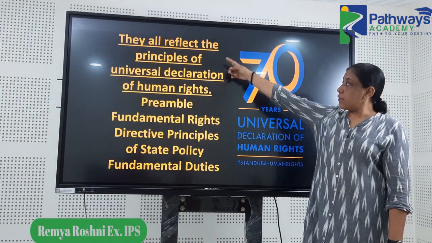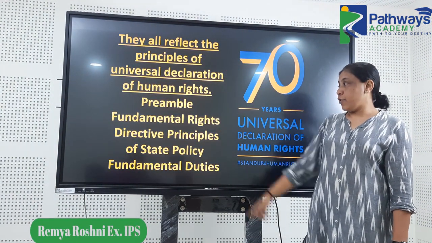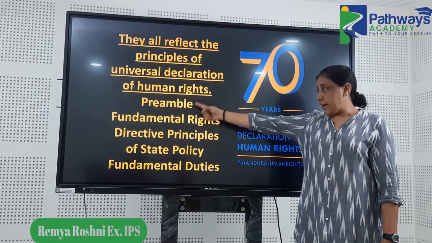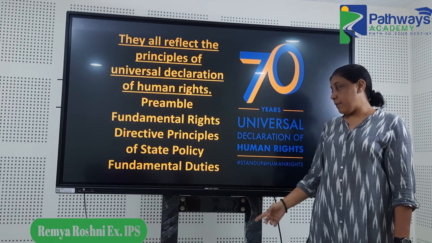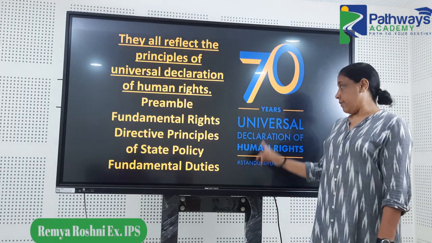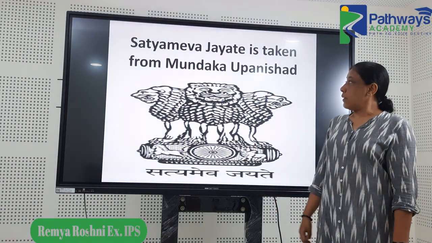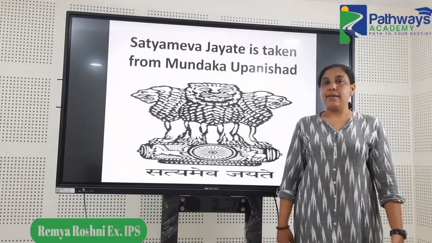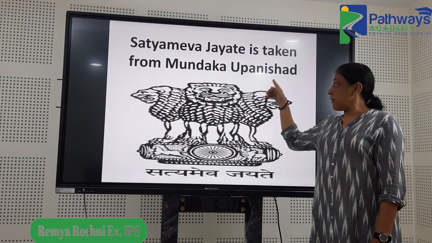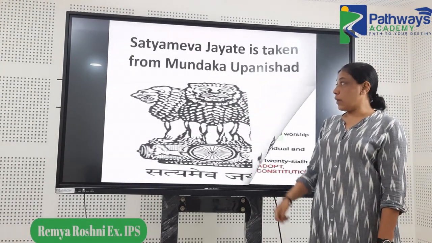The principles of the Universal Declaration of Human Rights are reflected in the preamble, fundamental rights, directive principles and also the fundamental duties. Not a very difficult one. Then a very basic question: Satyameva Jayate is taken from the Mundaka Upanishad.